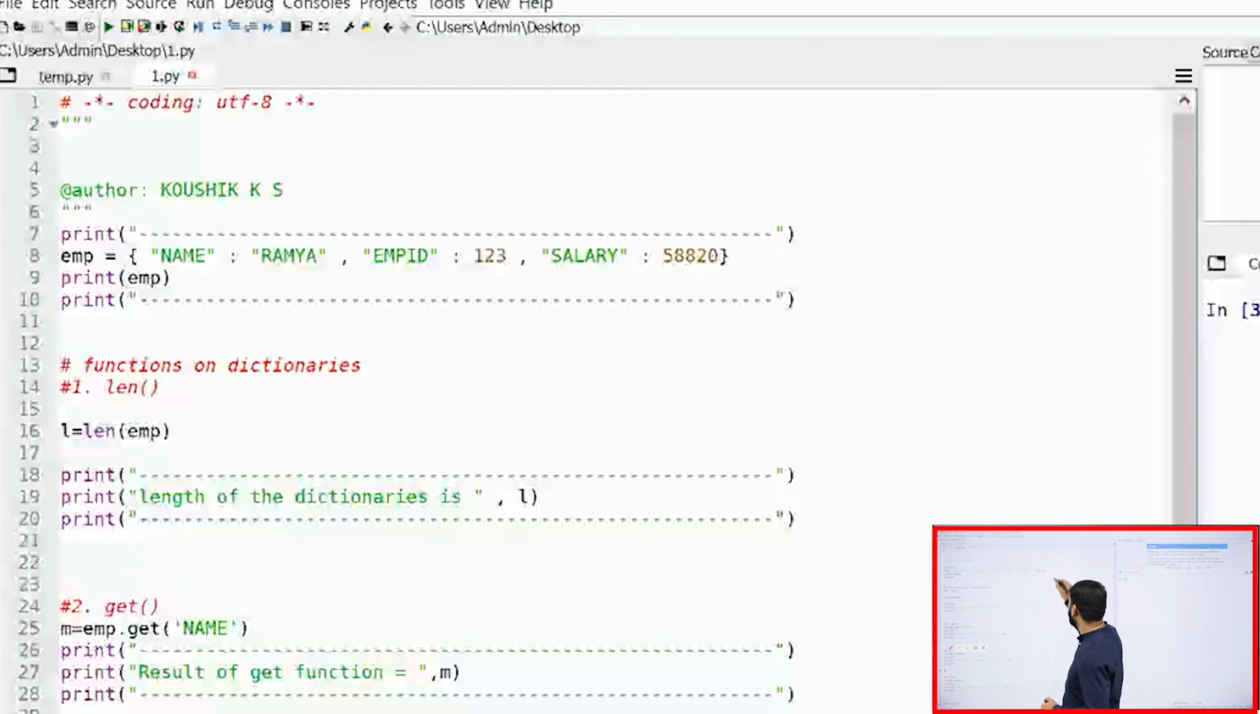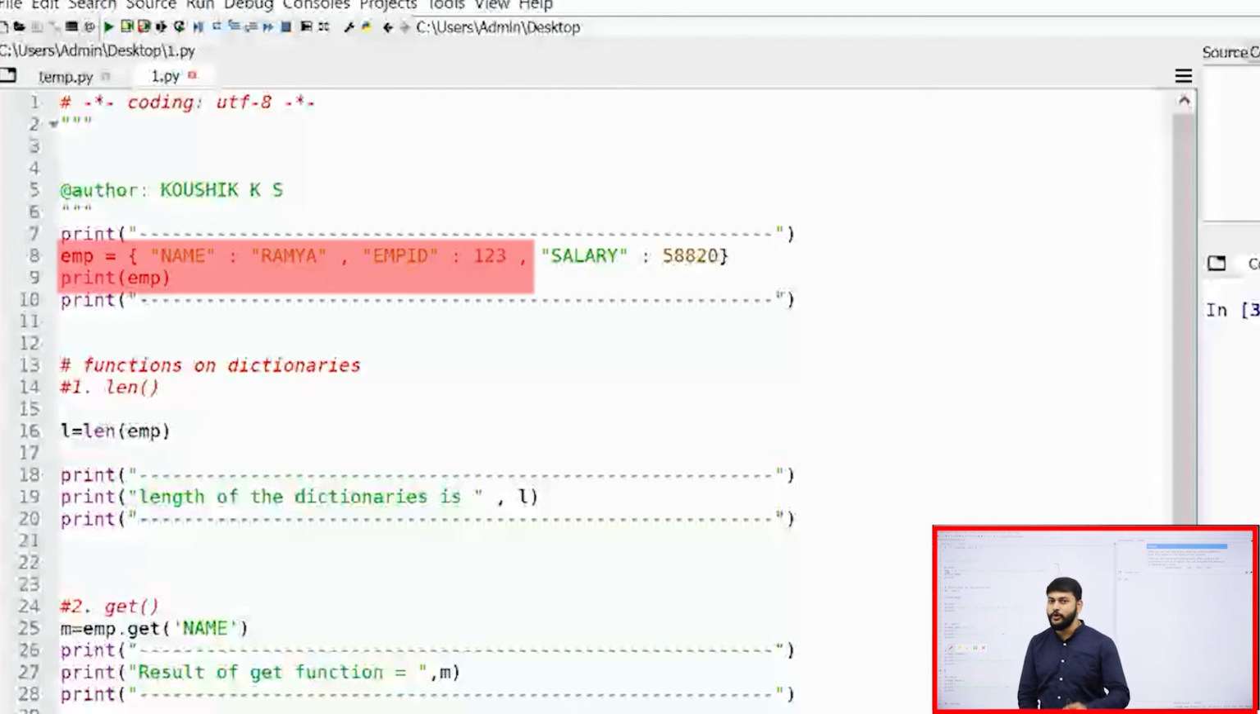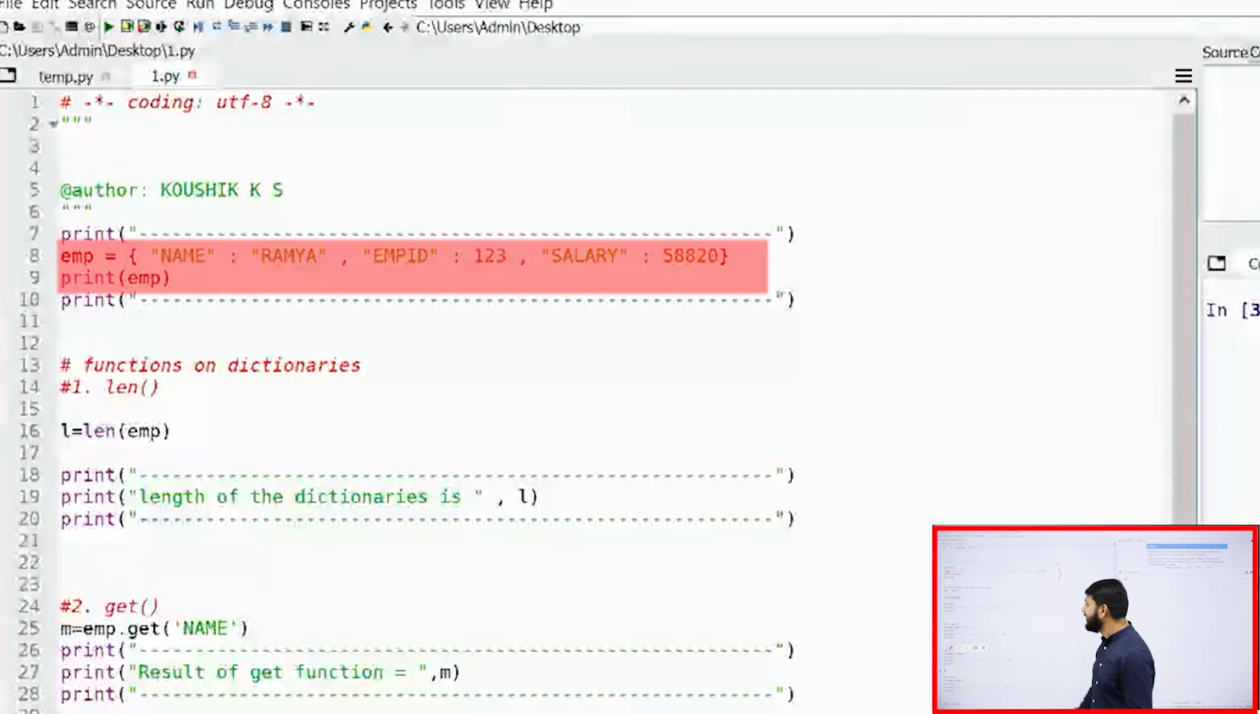My dear students, what is it that I have here? You need to observe. I'm trying to create a dictionary. What is the name of the dictionary? You can see here I'm having EMP. Exactly, the name of the dictionary is EMP. I'm using flower brackets to create it. Then after that, I have name.